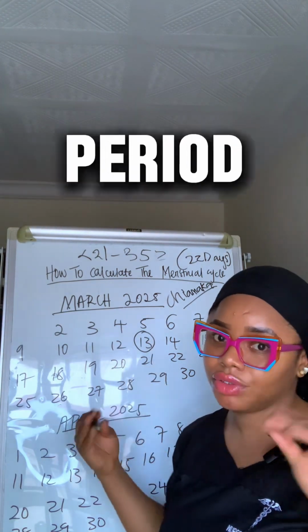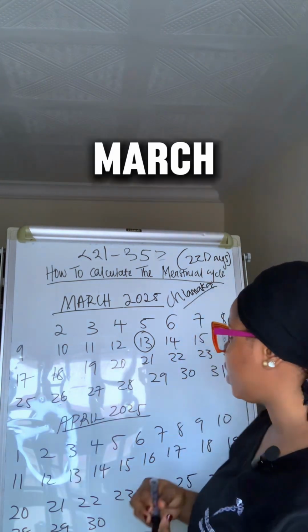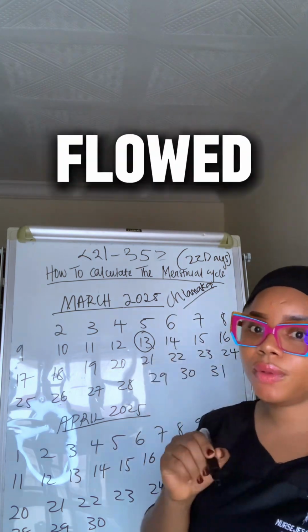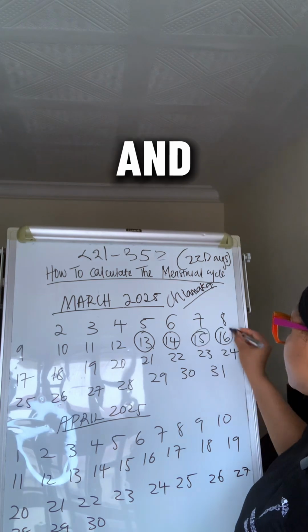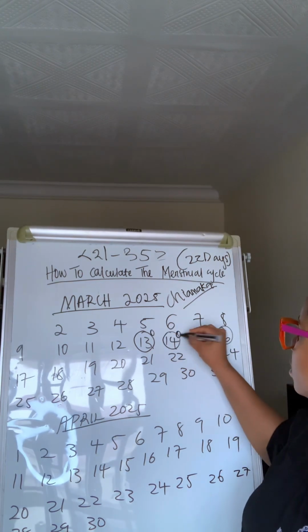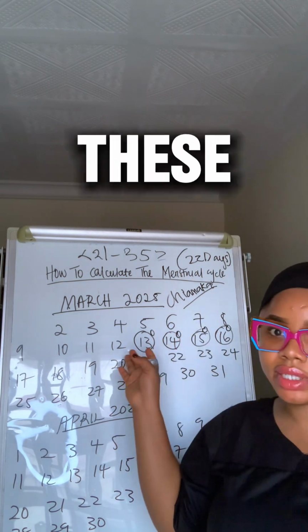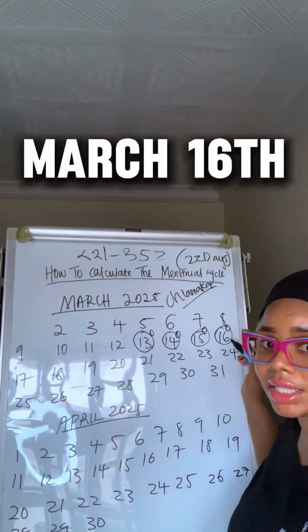Let's say that Chiamaka's period started today, which is 13th of March. And from this 13th, it flowed for 4 days, from 13th to 14th to 15th and 16th. Her period stopped. Let's just put a circle on top of these dates. Her period stopped on the 16th of March.